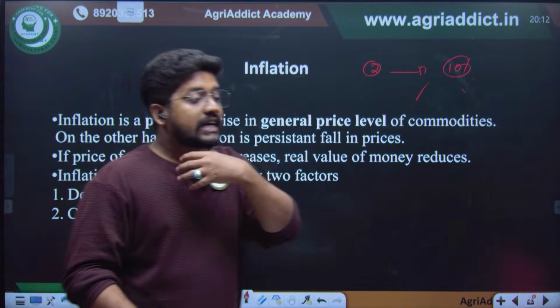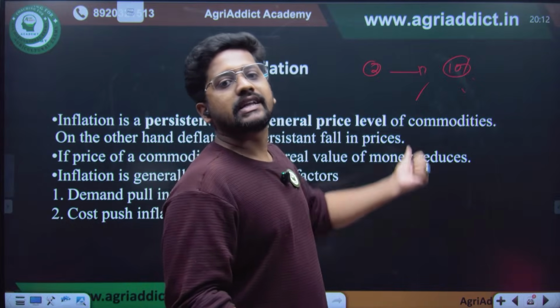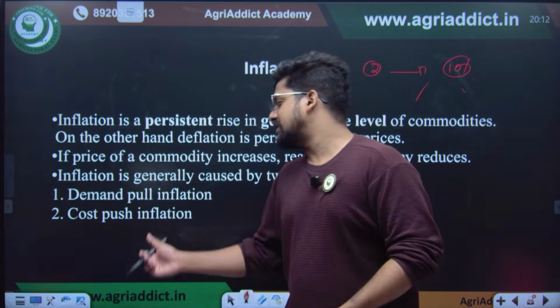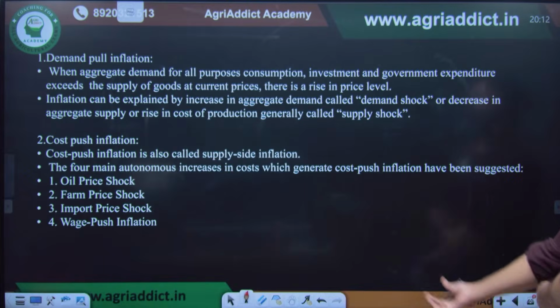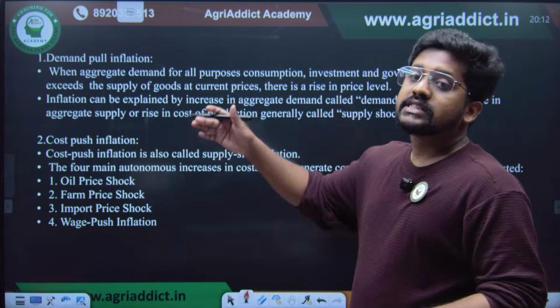Because of the demand in the economy, that is how the price level actually goes up. That is demand pull inflation. What is cost push inflation? Cost push inflation is actually also known as supply side inflation.